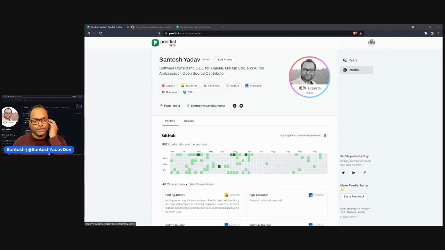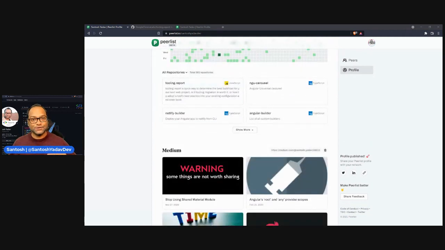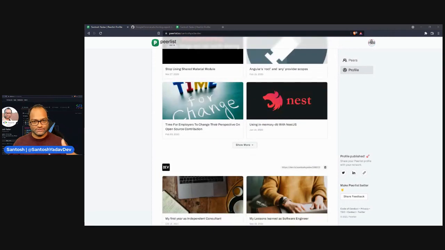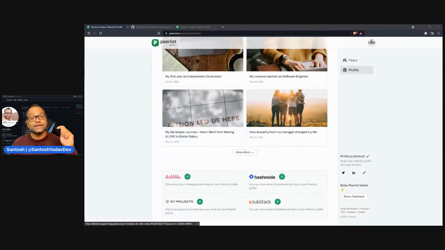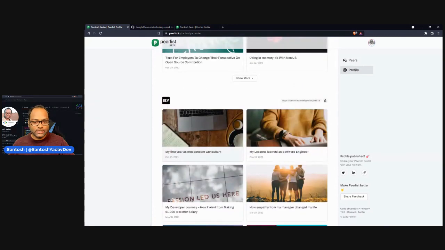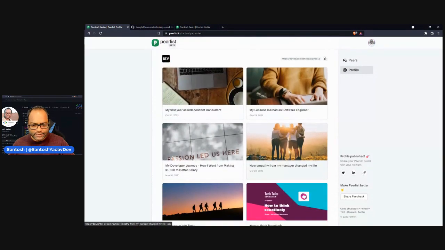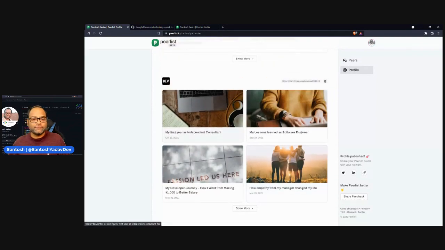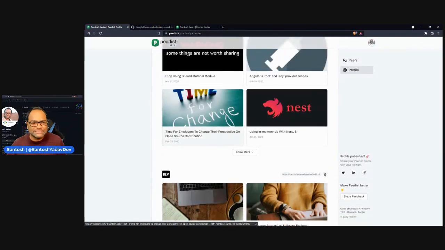So on Peerlist, what you can do is you can actually go ahead and connect your Medium account and Dev2 account. These two integrations are available, as well as in case you are a fan of Hashnode, yes, that integration is available as well. You can just provide your username, and it will fetch the details from there. Right now it shows the latest 8 Hashnode articles, and similarly Dev2. I think this is also the last 8 articles which is available here. But yeah, which is enough, right? You don't have to go ahead and update those links monthly.